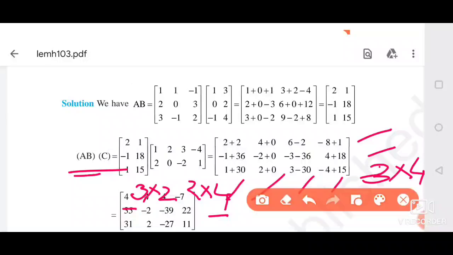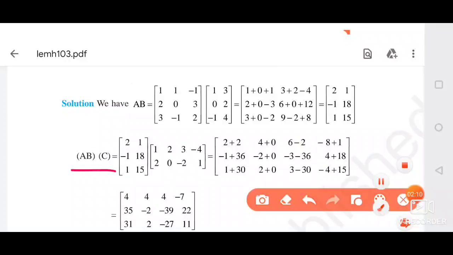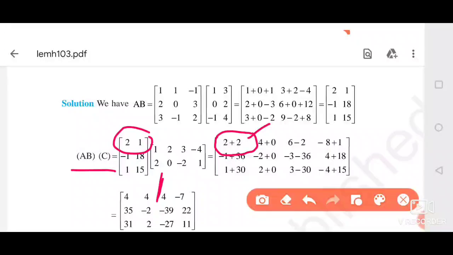In the same way, you have to multiply these numbers to get the matrix AB into C. So this place will be filled by multiplying the first row of AB by the first column of C, because this is the place of first row, first column.